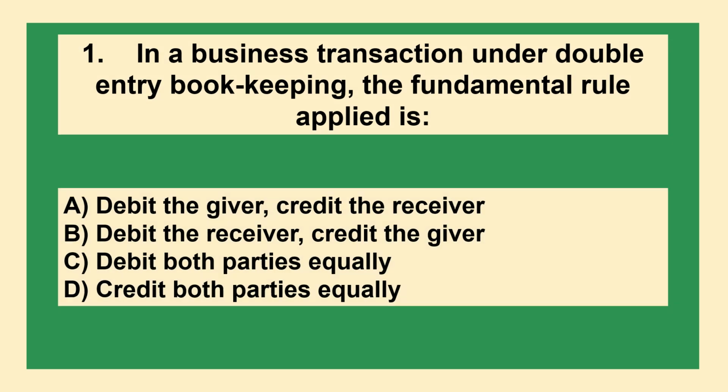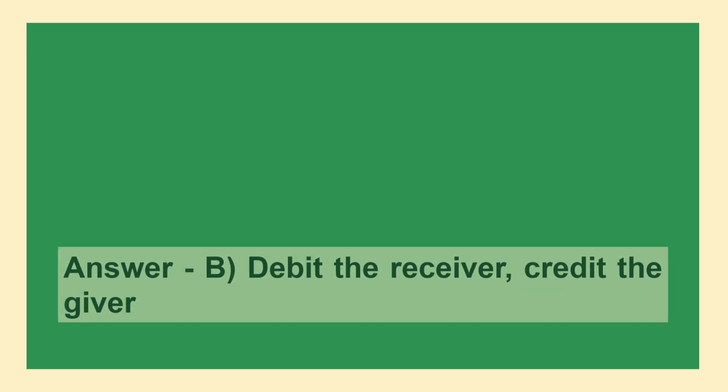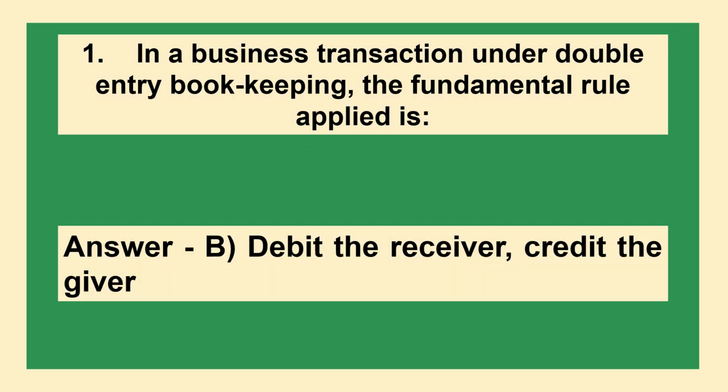In a business transaction under double entry bookkeeping, the fundamental rule applied is option A: debit the giver, credit the receiver. Option B: debit the receiver, credit the giver. Option C: debit both parties equally. Option D: credit both parties equally. The answer is option B: debit the receiver, credit the giver.